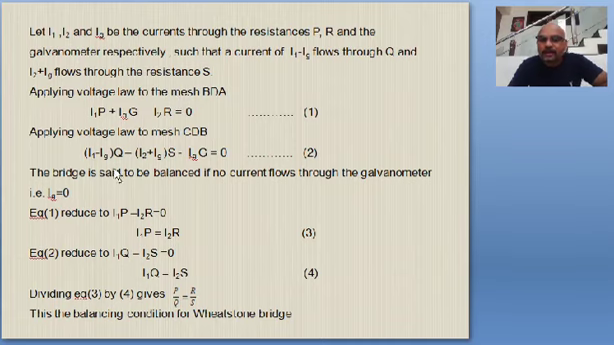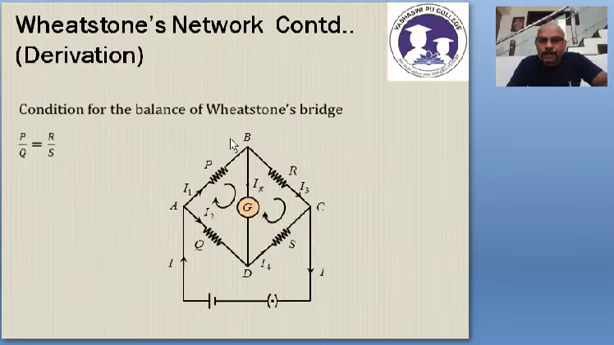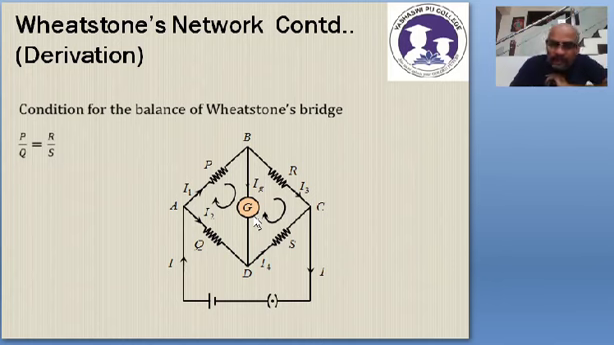To the mesh BDA. Now go back. Mesh BDA. If you apply that, see this one, I1P. P is the resistance, I1 is the current, product of current and resistance, I1P plus IgG. Ig is the current through the galvanometer, G is the resistance of the galvanometer. I stress resistance of the galvanometer. G is not galvanometer, G is the resistance of the galvanometer. IgG. And I have to move from D to A, therefore minus I2Q is equal to 0. All that sum is equal to 0.